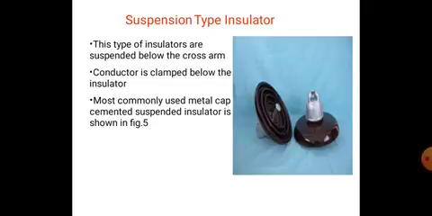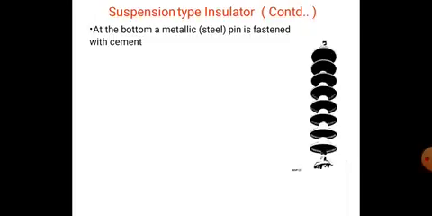Disc type insulators are designed for 11 kV and are used for high tension and low tension transmission and distribution. For high voltages, these insulators are connected in series. It is made up of one piece. So porcelain insulator is used here. These are the suspension type insulators.